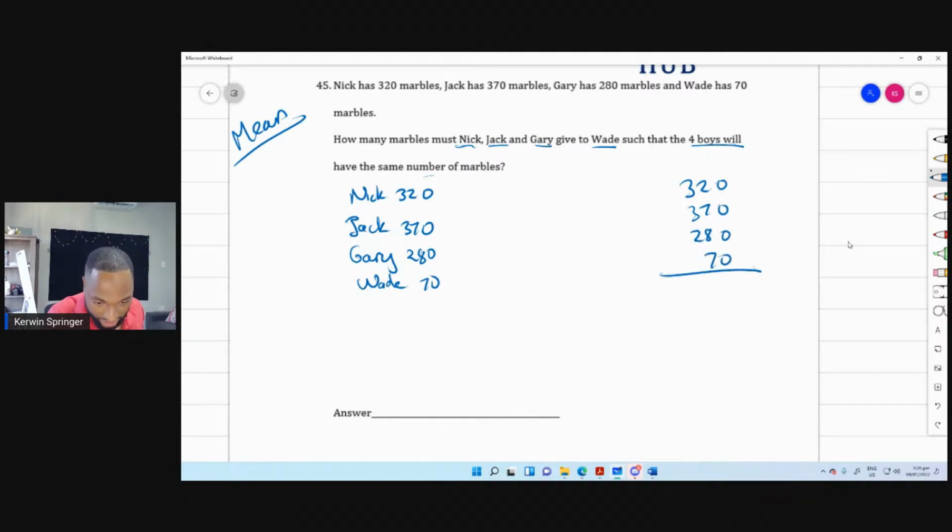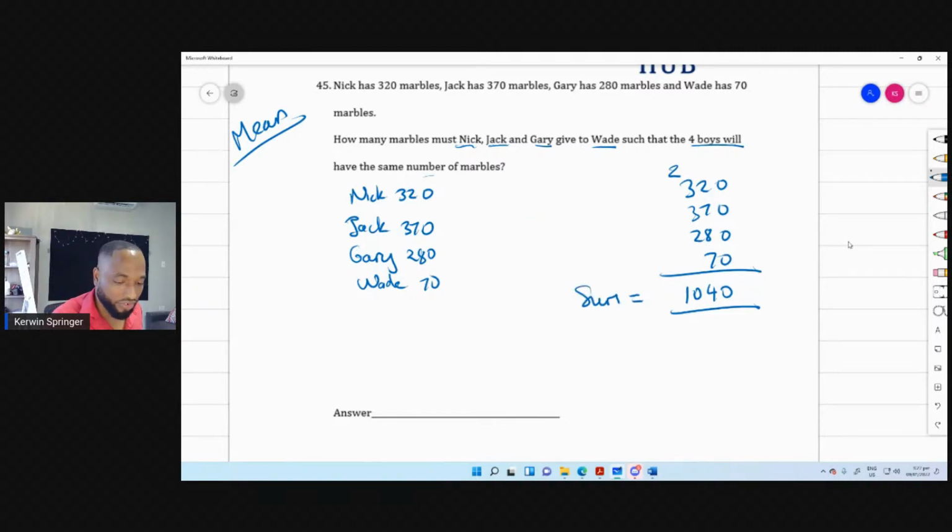320, 370, 208, 70. We need a summation here. 7 and 7 is 14. 14 and 10 is 24. So put a 4 there. All these zeros make 0. Put a 2 there. 2 and 2 is 4, and 6 is 10. So 1040. So there are 1040 marbles in all. If we divide, we should get the average. So this is the sum.